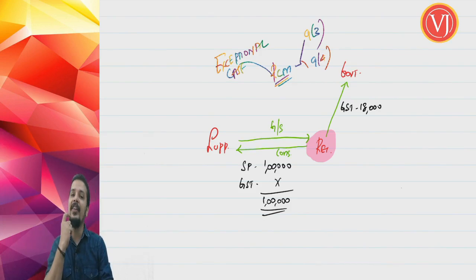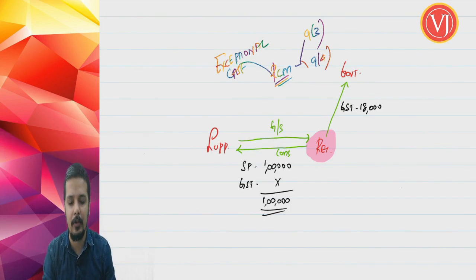Now the liability to pay GST to the government lies with the recipient. Is it a general scenario or an exception scenario? It is not a general scenario. It is an exception scenario. It will happen only if the cases are notified under section 9(3) or 9(4).